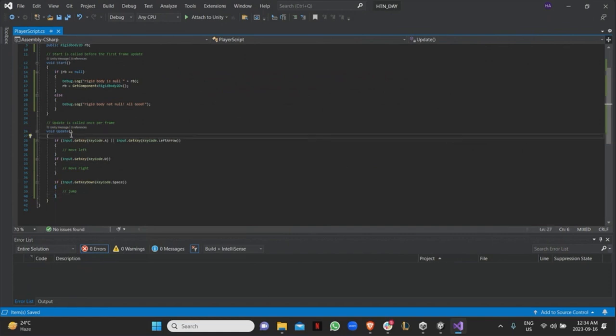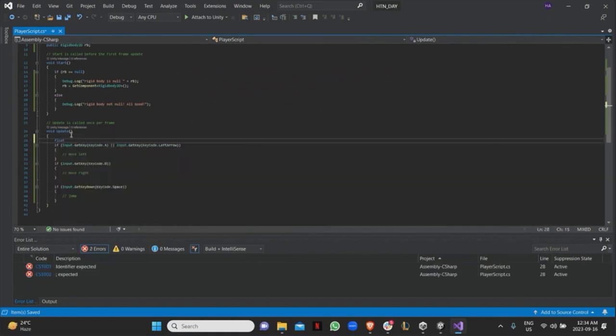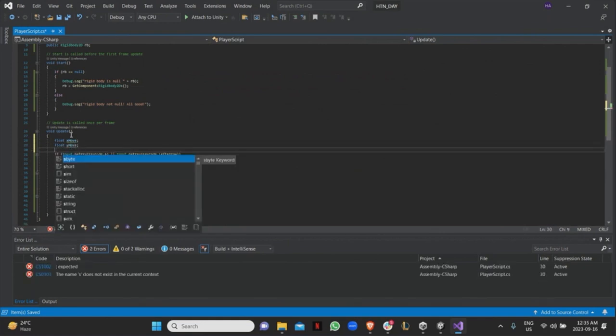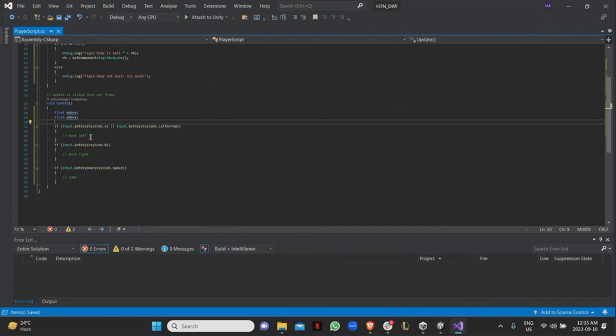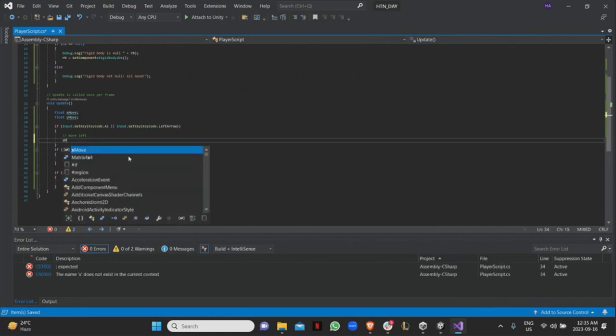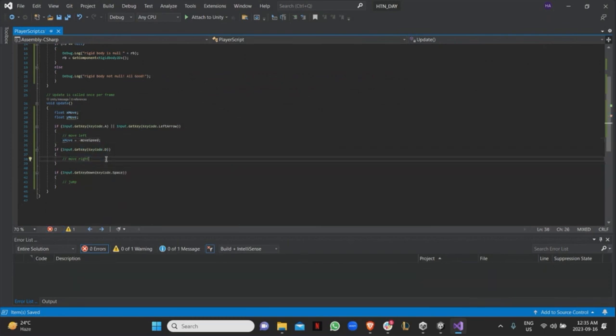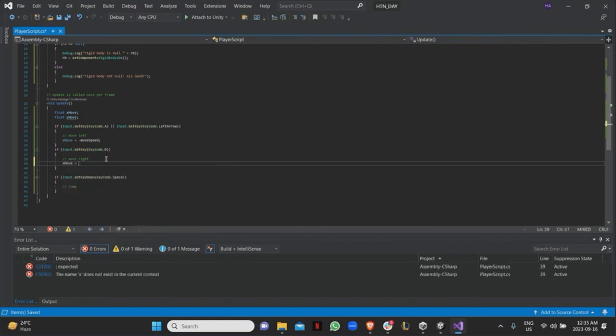So I'm just going to do float xMovement, right? And then I also want to do a float yMovement, right? Oops, has to save. And over here, I'm just going to say, if we're pressing A or left arrow, I'll just do xMovement equals minus moveSpeed. And if we're pressing D, then I'm going to do xMovement equals moveSpeed.